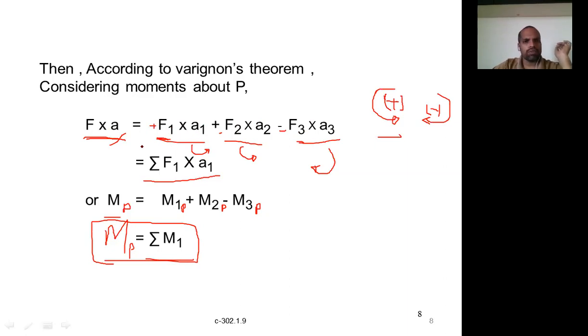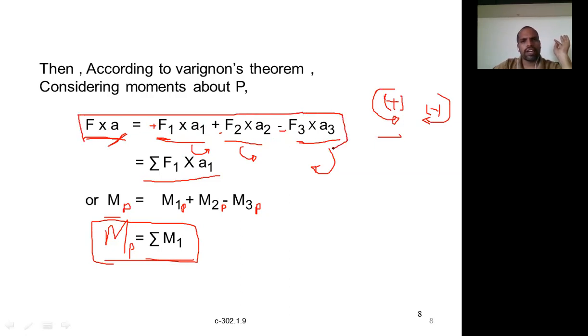Now once you know the magnitude of the resultant and the distances, you want to calculate where this resultant lies, meaning its line of action. For that you can use Varignon's theorem.